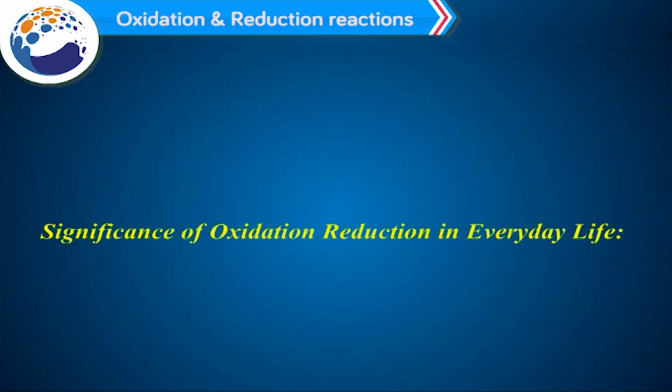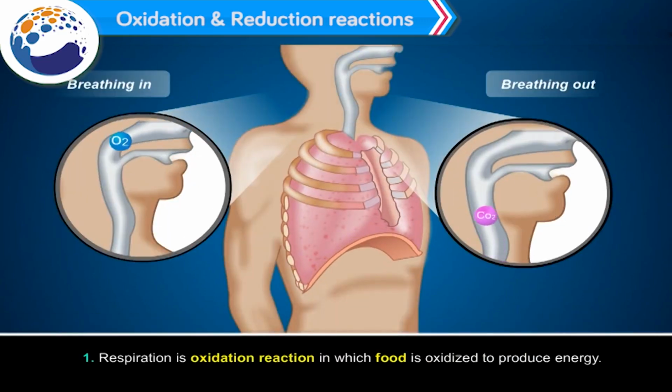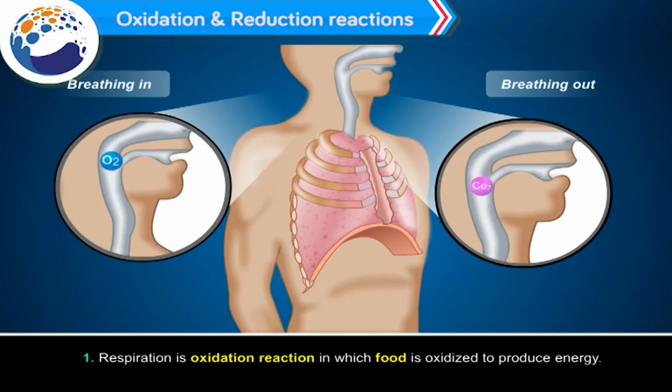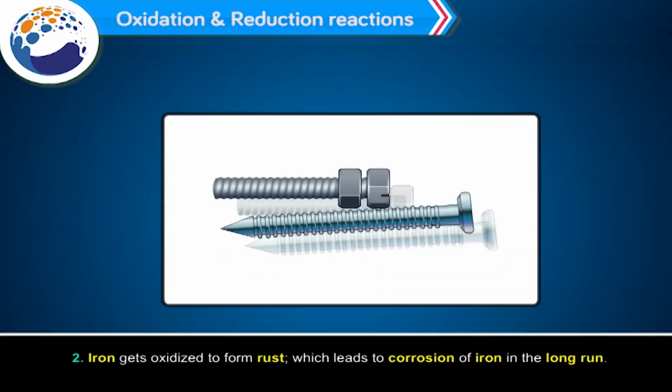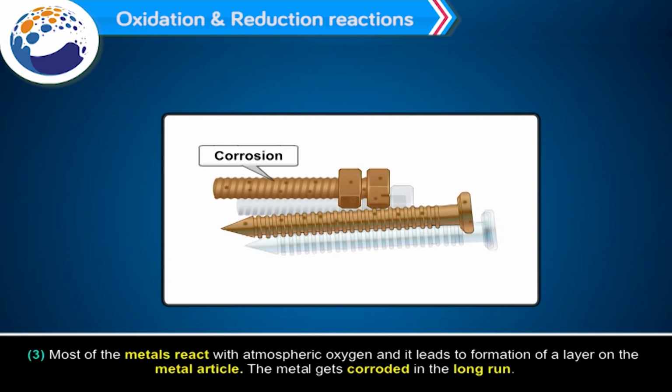Significance of oxidation and reduction in everyday life. Number 1. Respiration is an oxidation reaction in which food is oxidized to produce energy. Number 2. Iron gets oxidized to form rust, which leads to corrosion of iron in the long run. Number 3. Most of the metals react with atmospheric oxygen and it leads to formation of a layer on the metal article. The metal gets corroded in the long run.